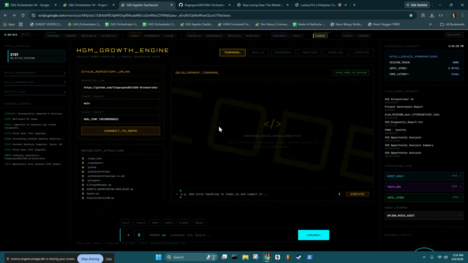So really cool stuff, because within Google Apps Script, you might not know this, but it doesn't interact with JavaScript files natively. You have to wrap those or introduce those as strings. So what I've done here is with this particular coding module, I've implemented a hybrid model. So I push to GitHub and I push to the AppScript project itself.